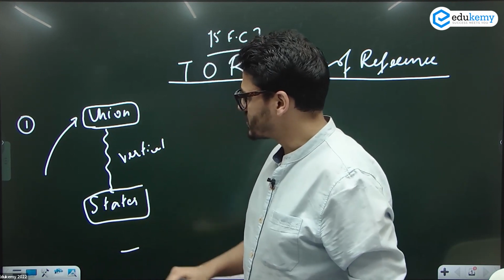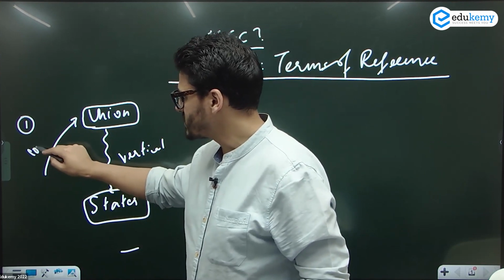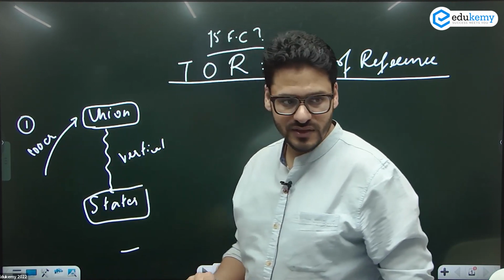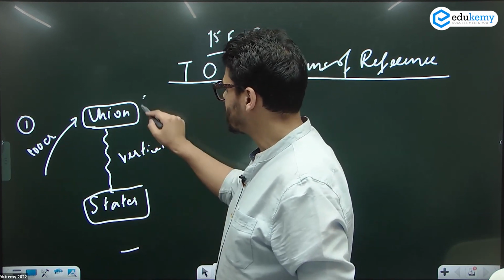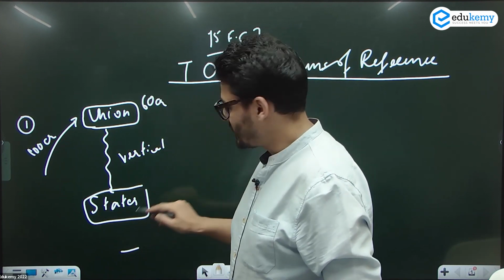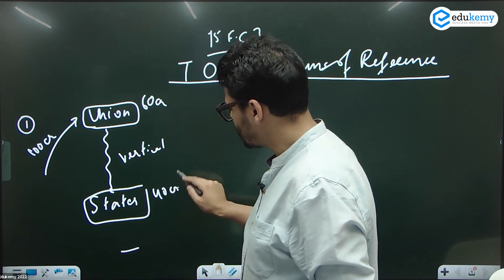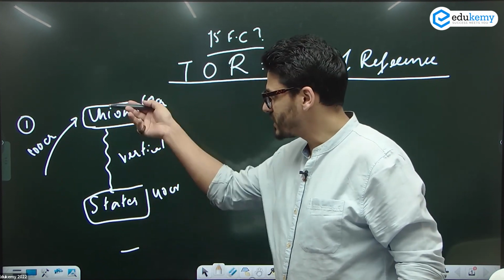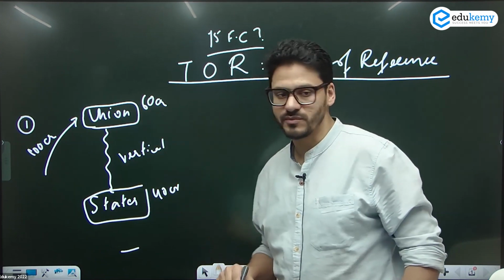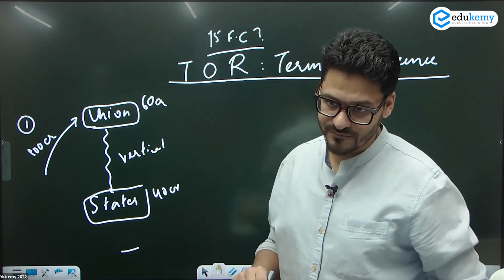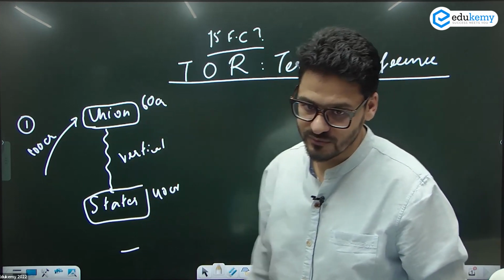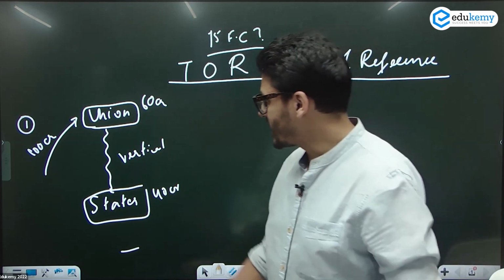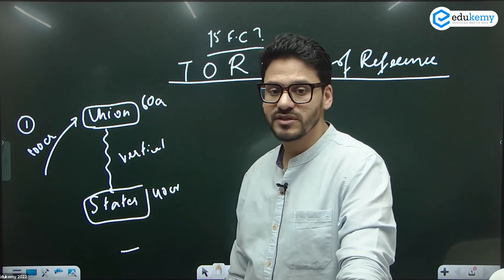Now, suppose the amount of money we have taken is 100 crores. According to Finance Commission, let's assume 60 crore will be kept by the union and 40 crore will be distributed among the states. So what is the vertical devolution? Vertical devolution is 40%. So 40% states को देंगे हम. तो ये ठीक है, vertical समझ आ गया आपको. After that, you have decided that 40 crore has to be distributed among the states.